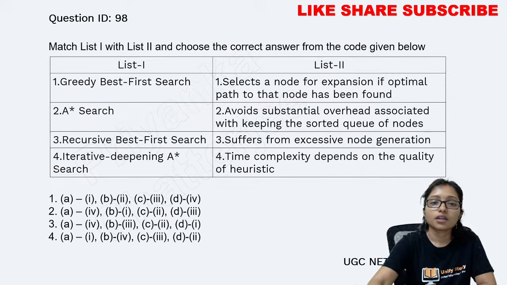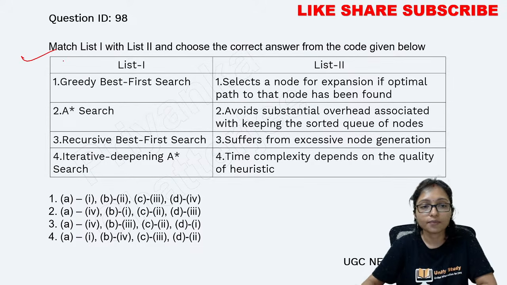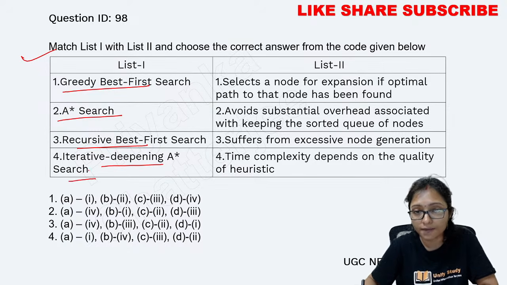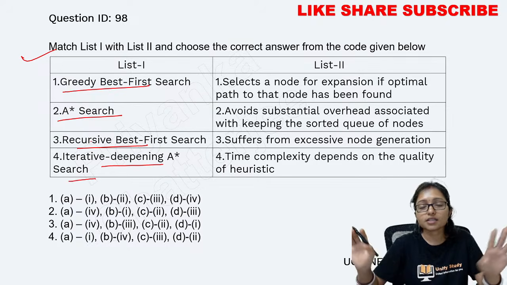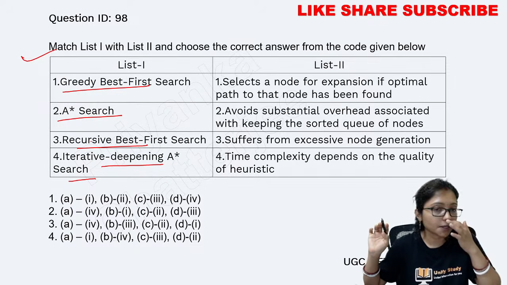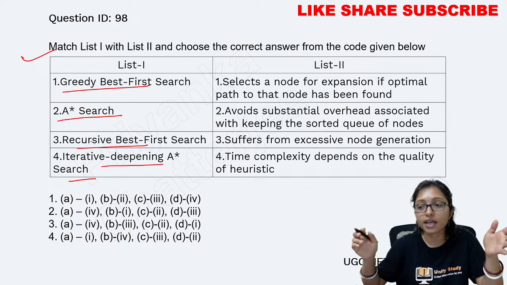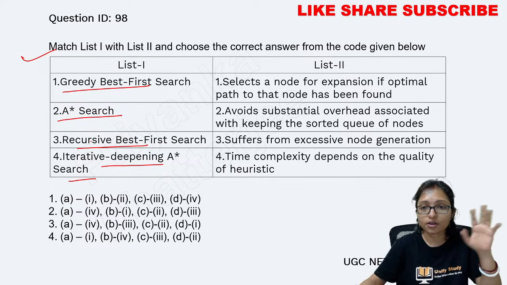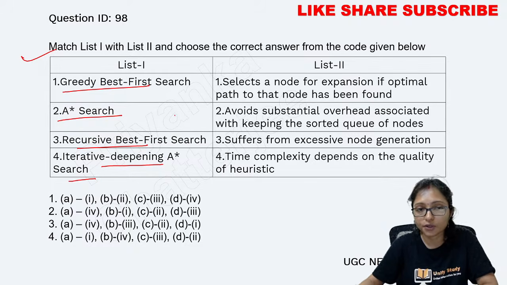Now the next one. You can see greedy best first search, A star, recursive best first search, iterative deepening A star. From today's class, so many algorithms are done. If you prepare your notes on algorithms, that will be enough for getting a good score in AI also. So what will be the answer? Match recursive best first search and iterative deepening A star.